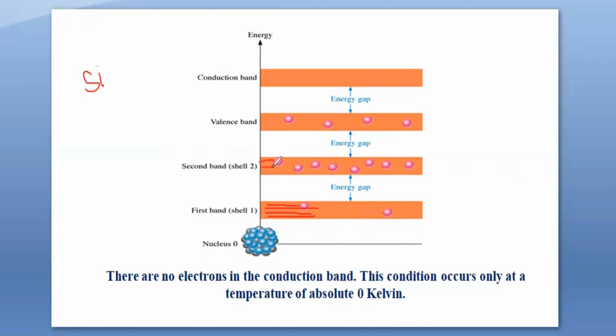All the second energy levels comprise an energy band. All the third energy levels comprise one energy band. So from now onwards, instead of talking about the energy levels, we'll be talking about the energy bands. So the first band, second band, the third band, if it is the last one, that is called the valence band. Every energy band is separated by a forbidden energy gap.